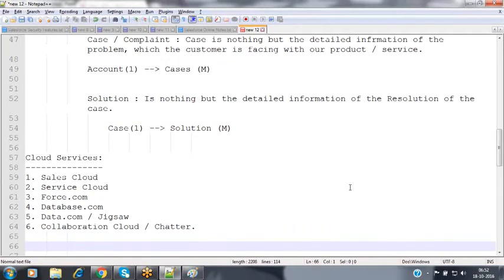So these are the various cloud services offered by Salesforce. What exactly are these cloud services, and what is the use of them? We'll see in tomorrow's session.